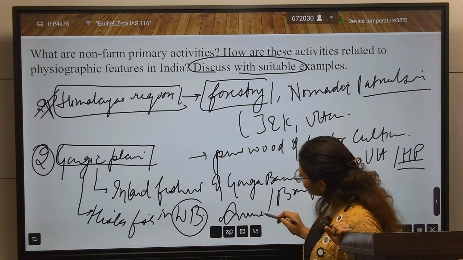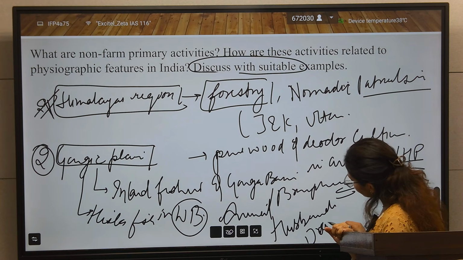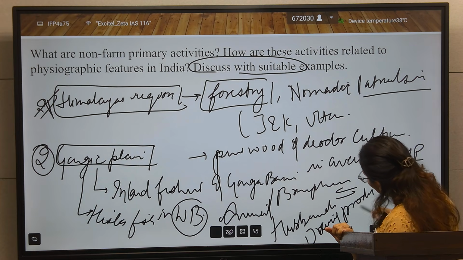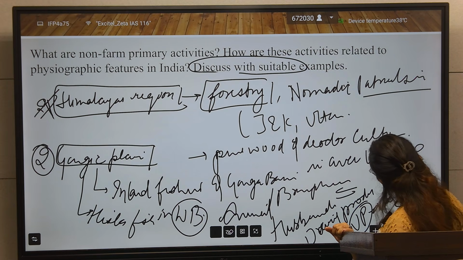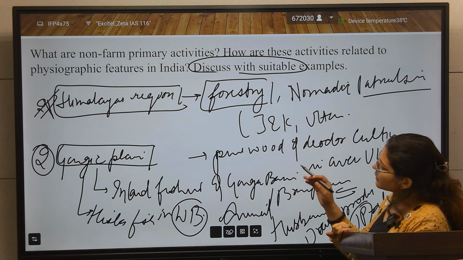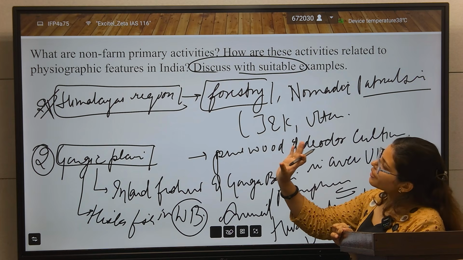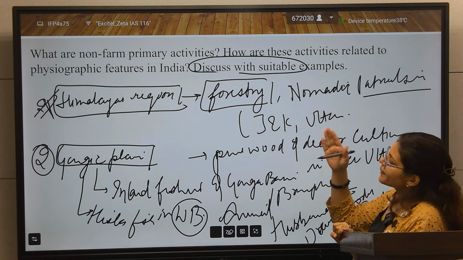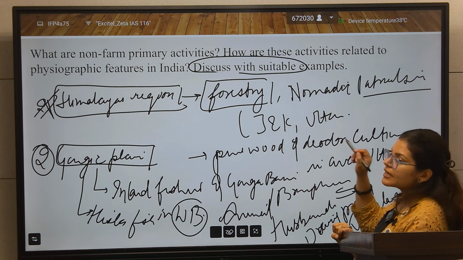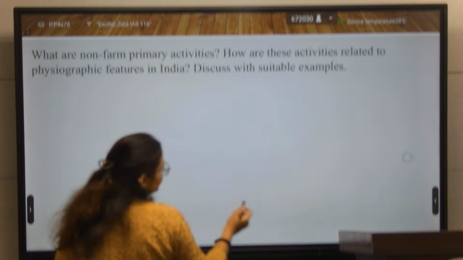Second is animal husbandry, dairy production. You can give the example of UP, which has the largest production of milk. So in this way, first you will describe the physiographical feature of India as a subheading, and after that you will link the non-farm activities that were present in that region, and you will give the example also. Then came the plateaus, peninsular plateaus.